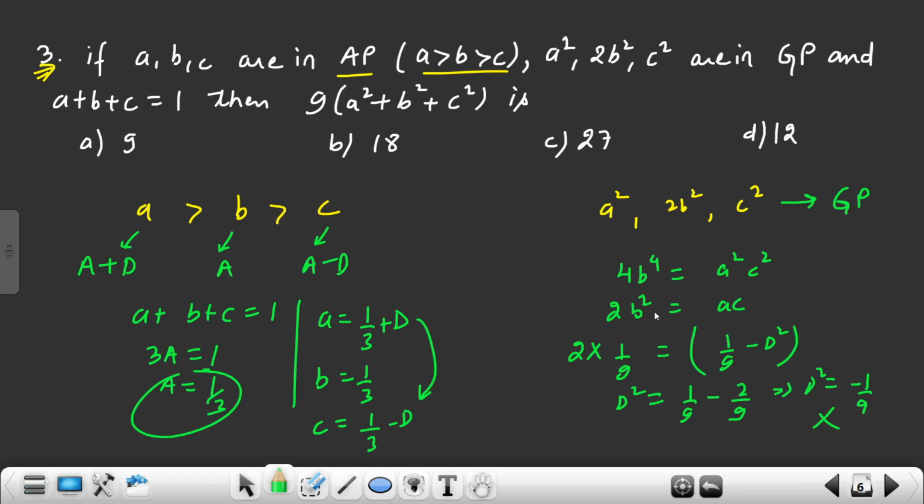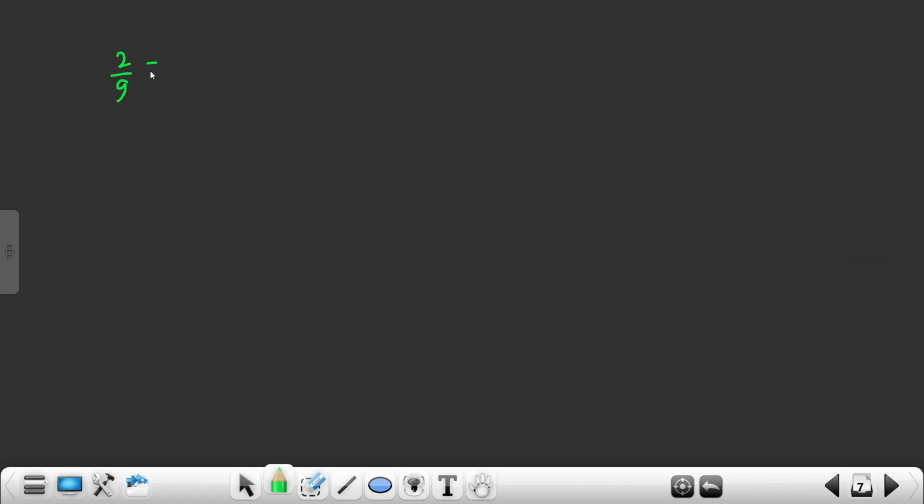So what mistake have we done here? When taking the square root, we only considered the plus value. Now we'll take the minus value also for this condition, right? From the earlier condition, I'm not able to get the answer. Now the next one, 2 by 9 d square minus 1 by 9. So d square value is 3 by 9 and d value is plus minus 1 by root 3.